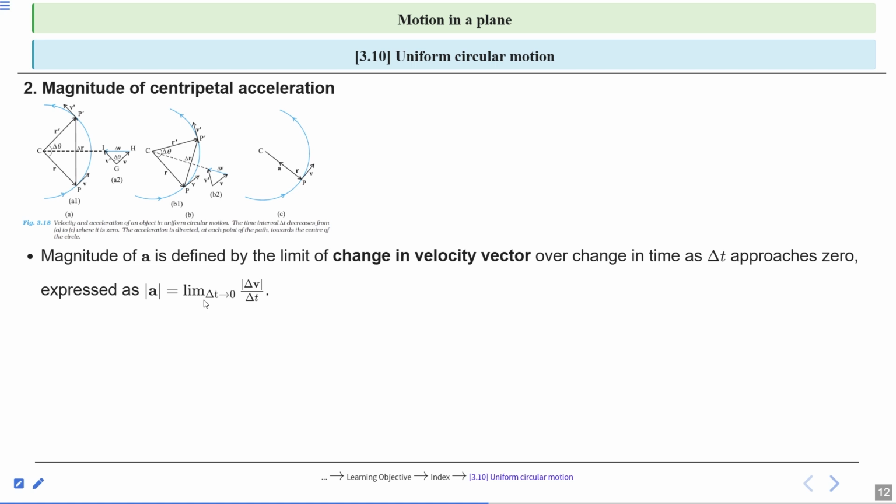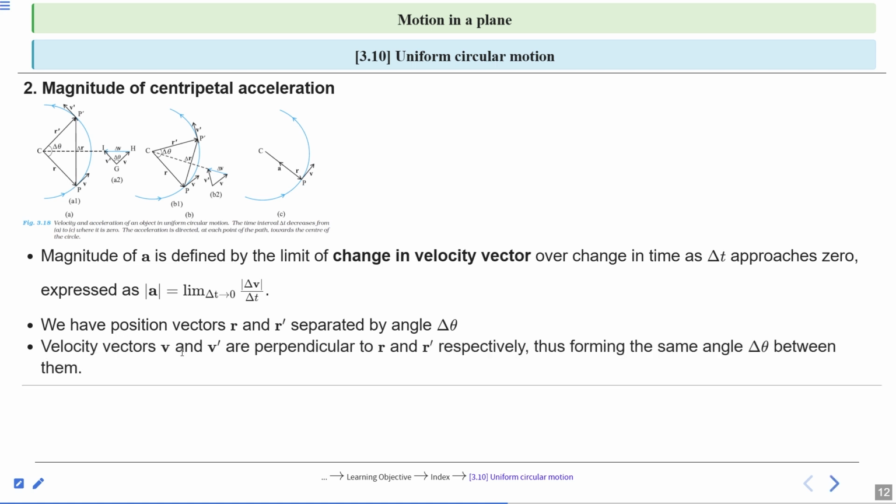In the previous lecture, we already talked about instantaneous acceleration. We have position vectors r and r prime separated by angle delta theta, as shown in figure 3.18 A1. So delta theta is the angle between the two position vectors r and r prime.